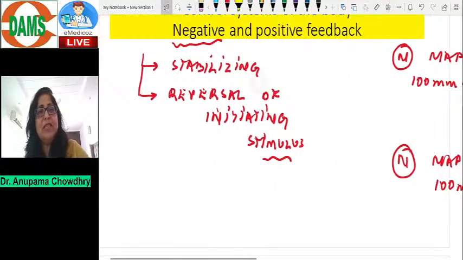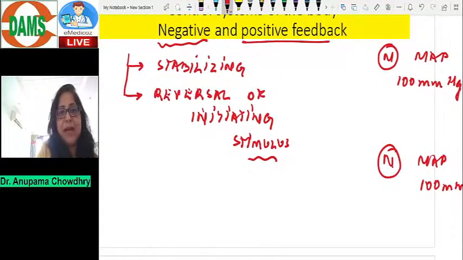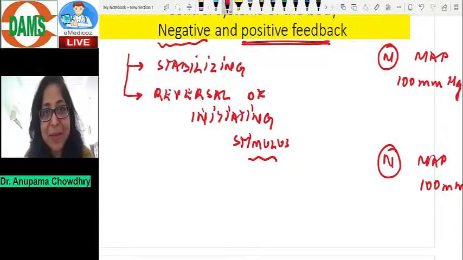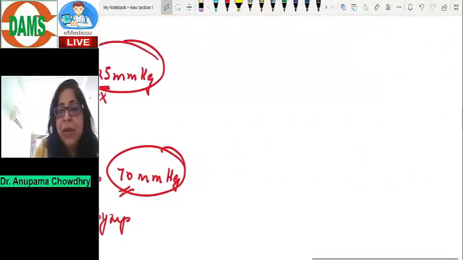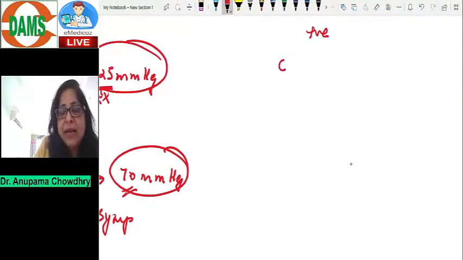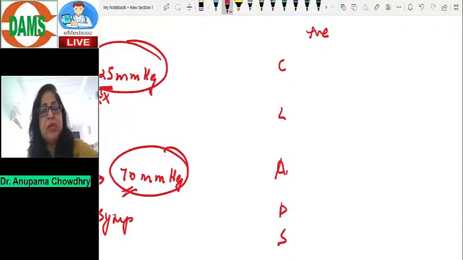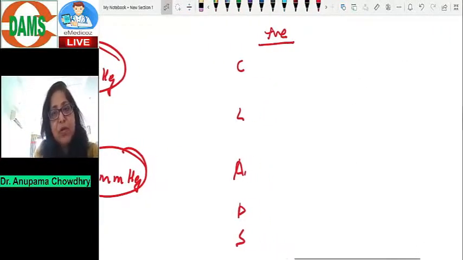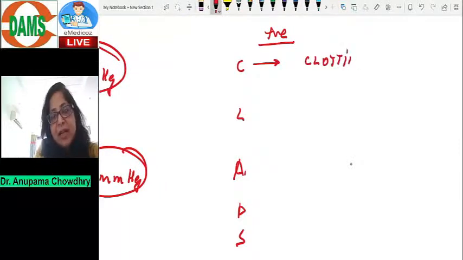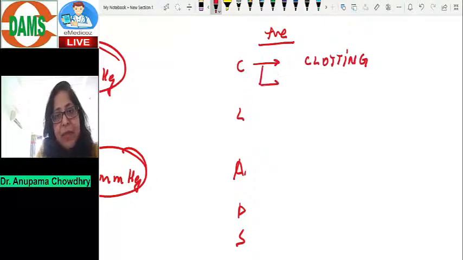What is positive feedback? Now, positive feedback, these are not stabilizing mechanisms. There are very few examples of positive feedback. Now, when I look at positive feedback, I will remember this as claps. Right? A small little mnemonic to remember what are the examples of positive feedback. Like I said, there are very few examples of positive feedback. Clotting. Clotting is an example of positive feedback.